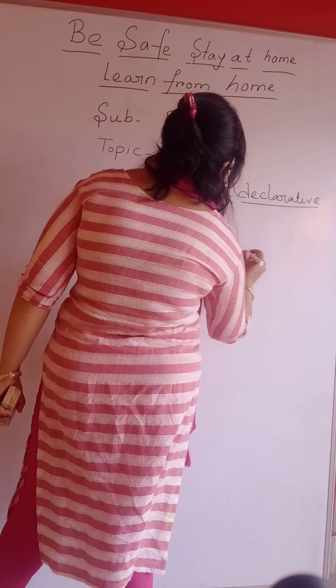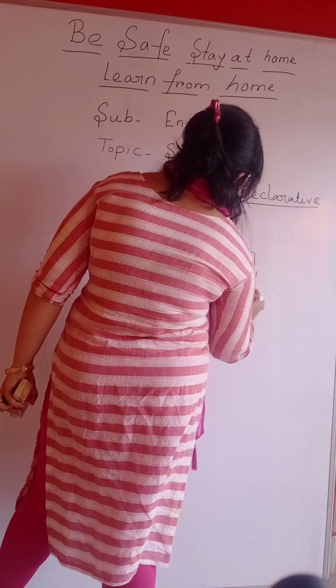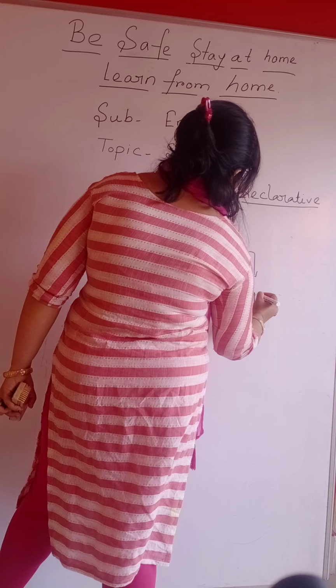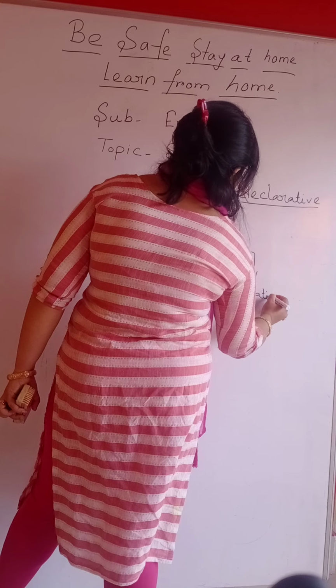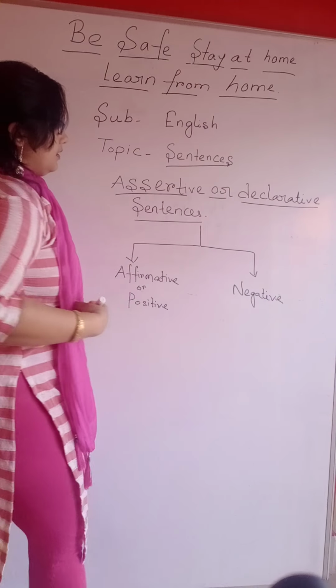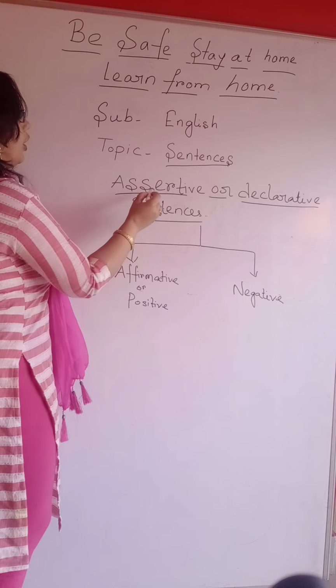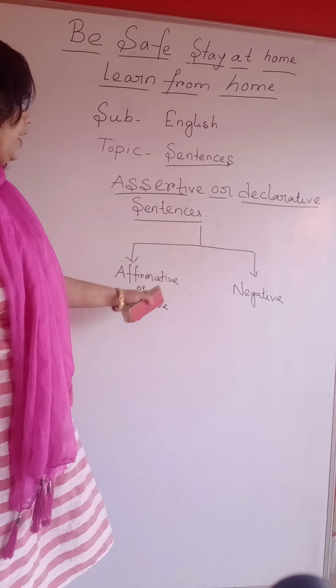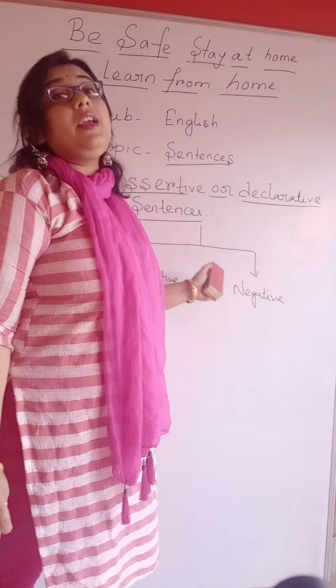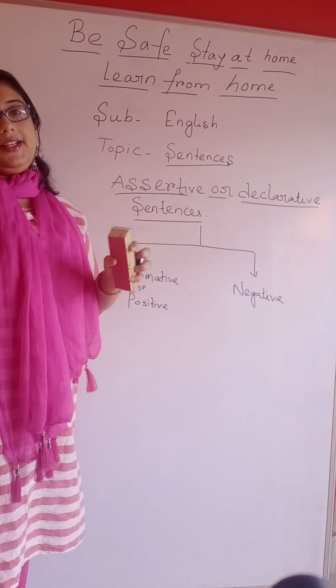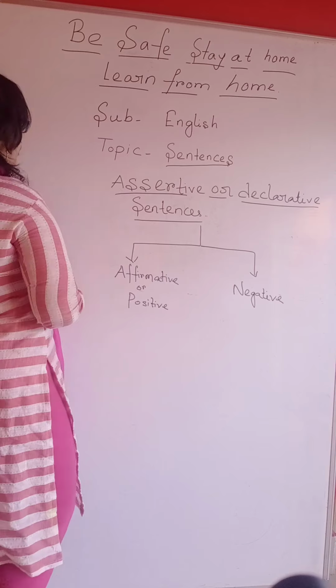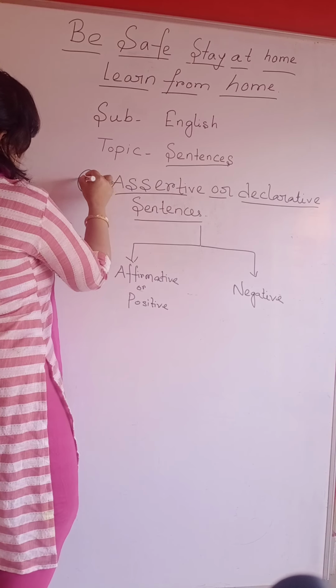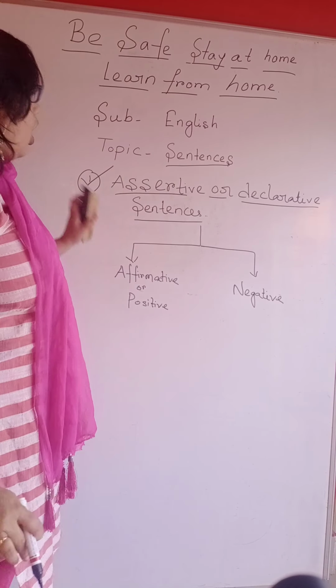The other one is negative sentence. Okay, so assertive or declarative sentences can be further divided into affirmative or positive or negative sentences. Okay, so first type is, I hope, clear to all of you.